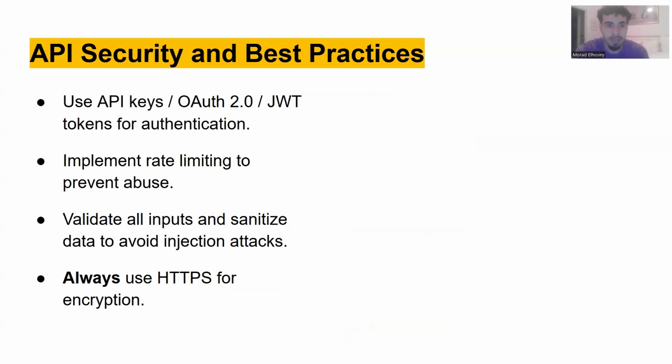Next up is API security and best practices. Security is one of the most critical parts of API development. Developers often use API keys, OAuth 2.0, or JWT tokens for authentication. These make sure that only authorized users can access the API. Rate limiting is also implemented to prevent abuse, like too many requests in a short amount of time. Another best practice is validating inputs and sanitizing data to prevent attacks such as SQL injections. Finally, all communication should always use HTTPS to encrypt the data between the client and server.